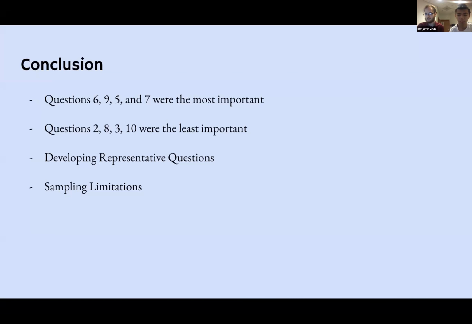Now, I should also mention there are some sampling limitations with our sample. Our data were gathered from a screening app that was developed in New Zealand. So it's from many parents in New Zealand who downloaded the app willingly and most likely already thought that their child was at risk of having ASD.